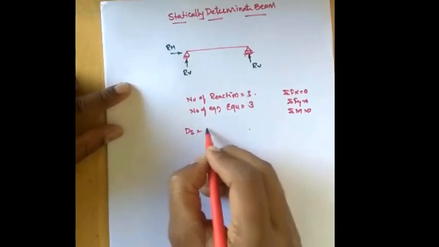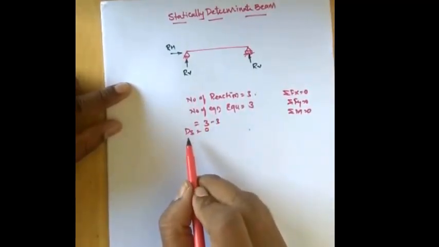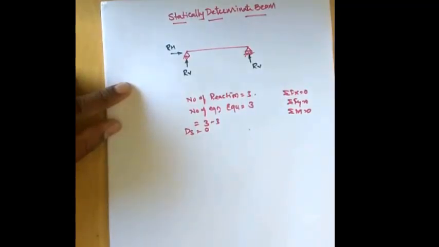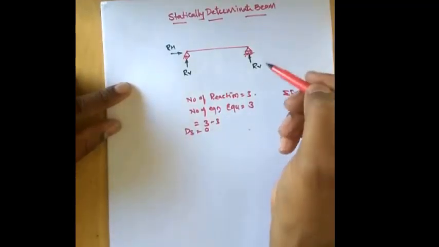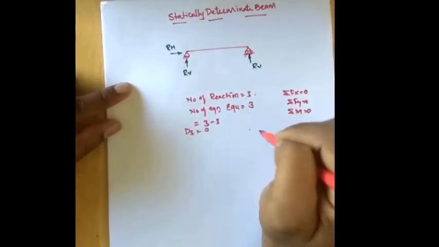So this beam is called a statically determinate beam. This is the degree of indeterminacy. In this case, the number of beam reactions and equations of equilibrium are equal, so we'll get 0.